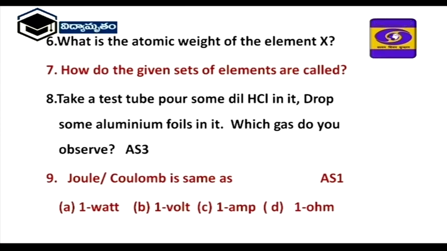Here the 9th question is, joule by coulomb is same as. Work done in carrying a charge from one point to another point is called potential difference. Here the answer is 1 volt. This is also one of the AS1 questions.